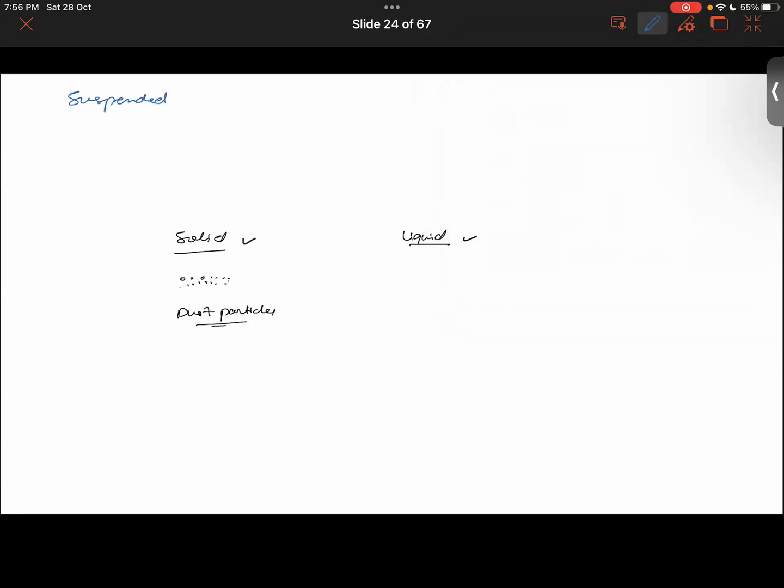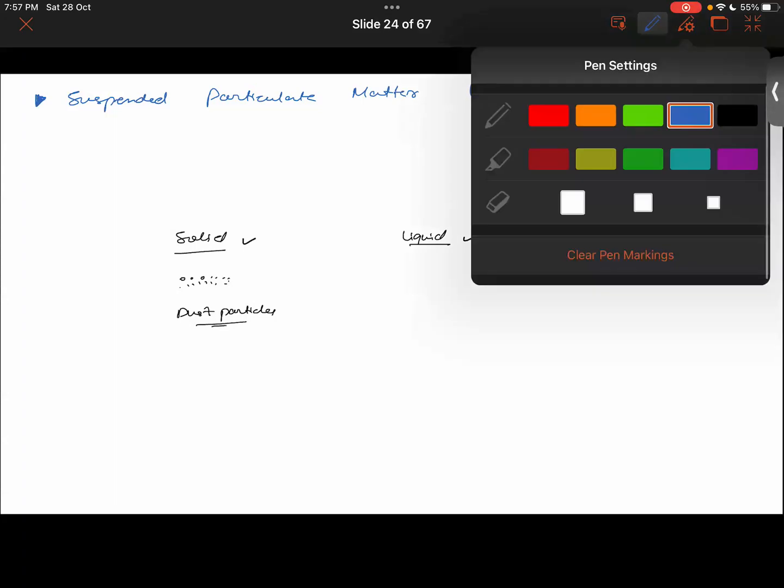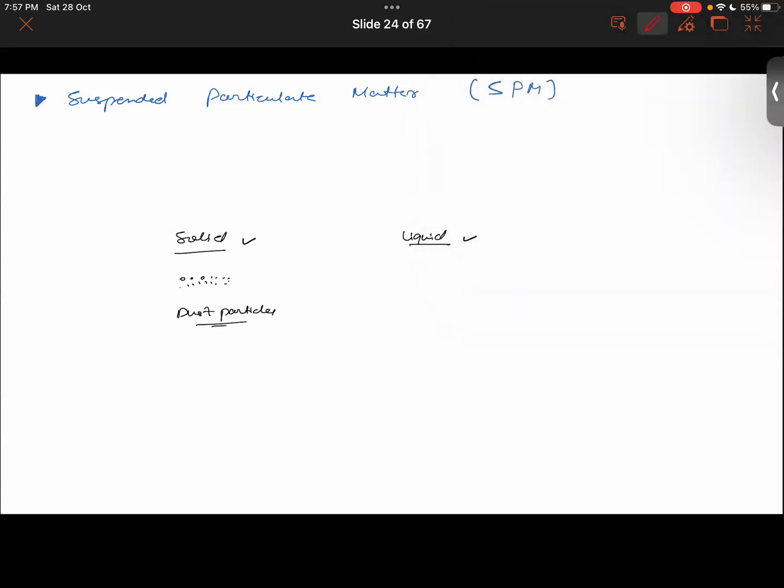Suspended particulate matter. And in short, what do we call it? SPM. Yes, Ahmed. Ahmed is in the class now. So suspended particulate matter.